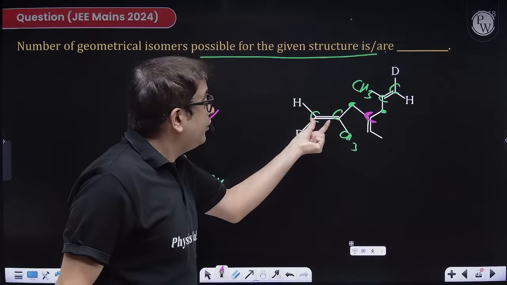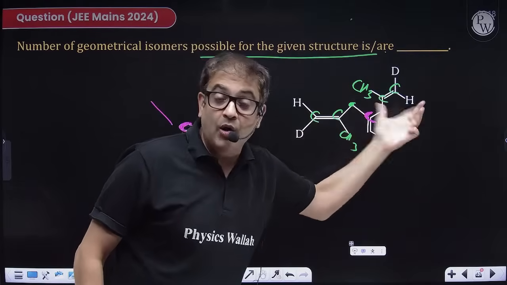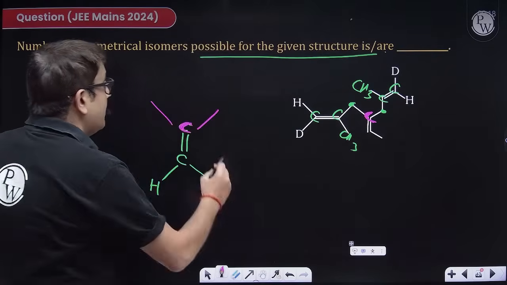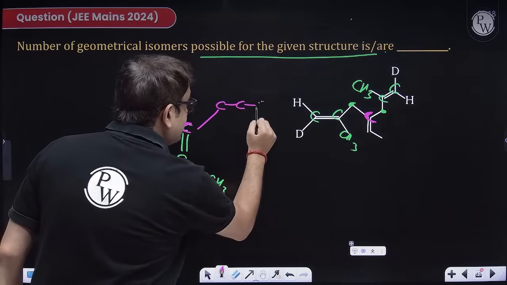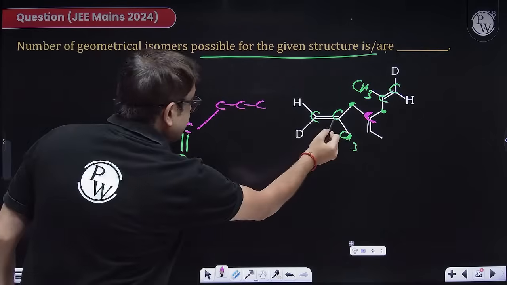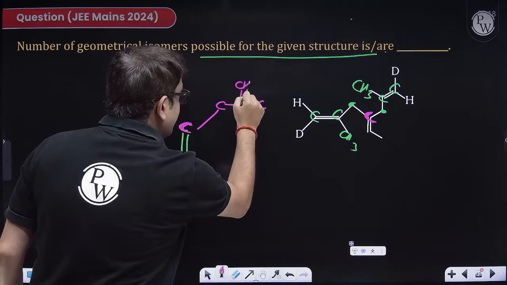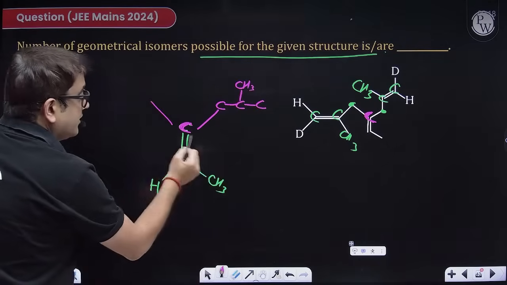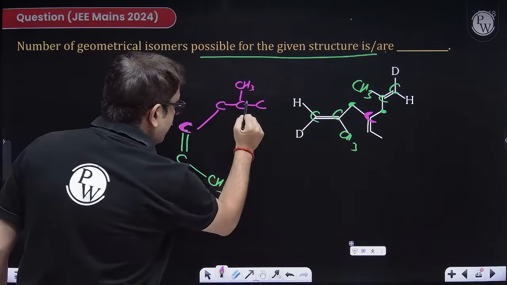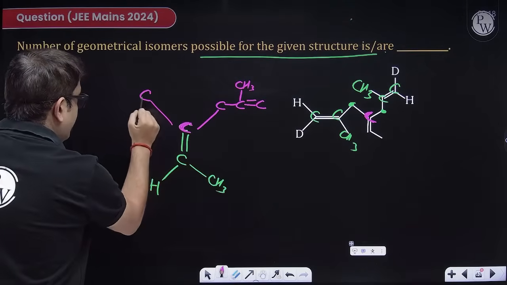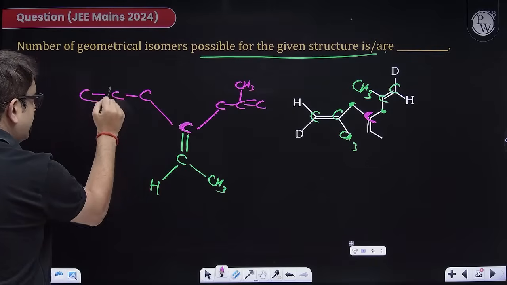The only point of difference is this double bond over there. So both the groups are same: 1 carbon, 2 carbons and 3 carbons, where this carbon is having a methyl branch.